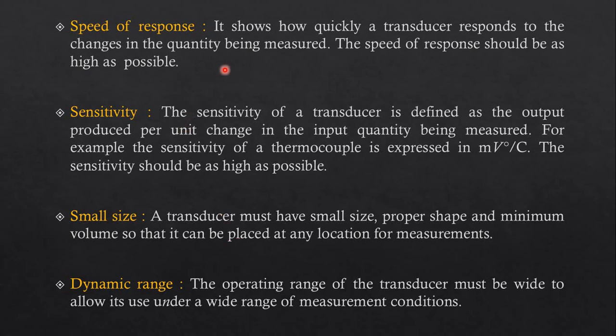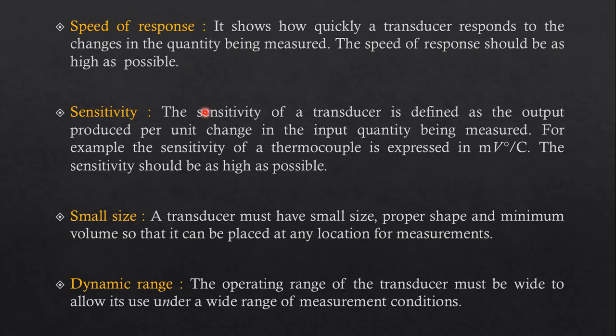Next is speed of response. It shows how quick a transducer responds to the change in quantity being measured. So if we make a sudden change in our input, at the same time our output needs to change very quickly. The speed of response should be as high as possible. So whenever we change our input, the output needs to change immediately. That is called the speed of response.